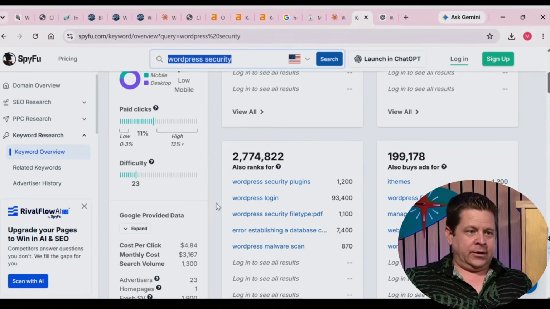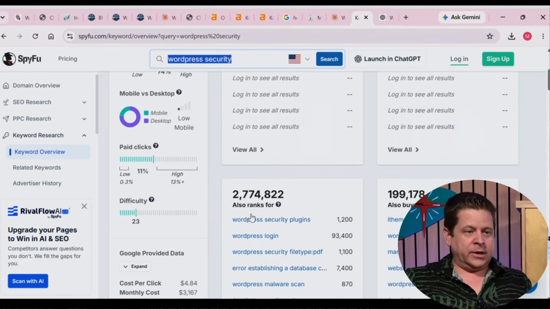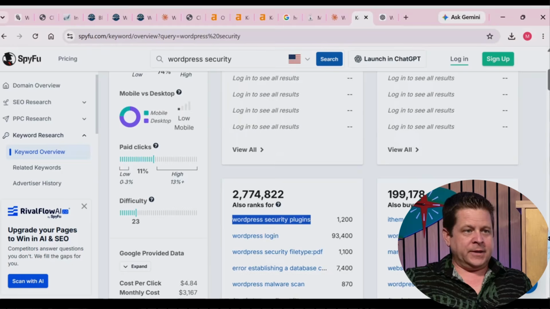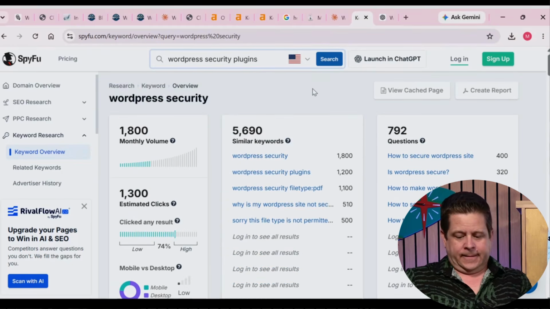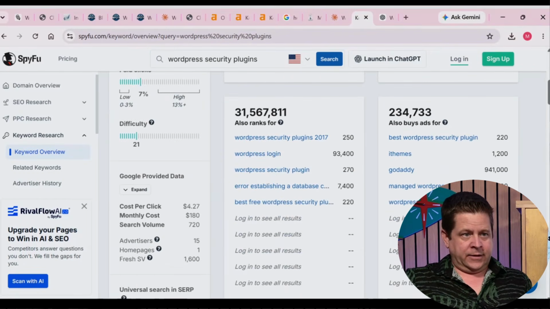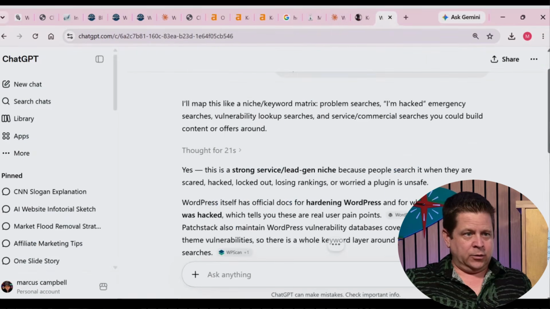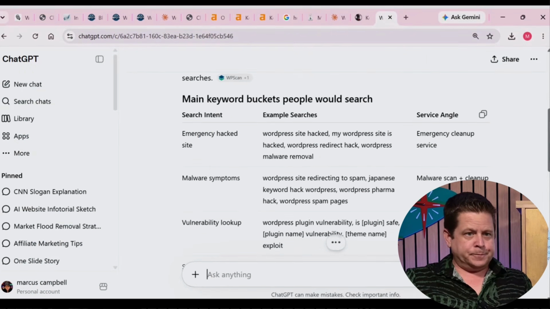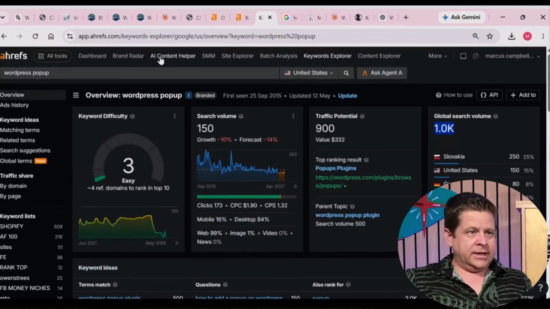And going through, we could do WordPress security plugins. There's one there. And okay, 427. Let's see the other keywords here. Cleanup service. So you have a WordPress site with some issues like that.